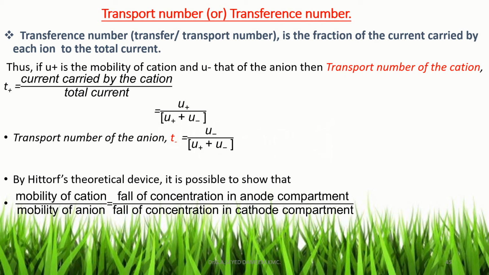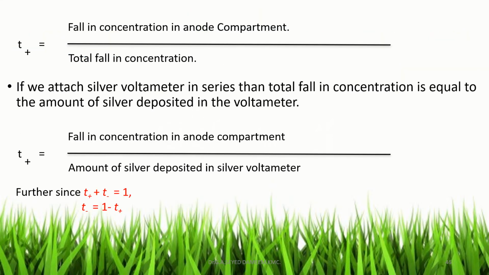So by knowing the transport number of one ion, we can easily calculate the transport number of the other ion. And also by the theoretical device, it is possible to show that the mobility of cation divided by the mobility of anion is equal to the fall of concentration in the anode compartment divided by the fall of concentration in the cathode compartment. The transport number of cation is otherwise written as the fall in concentration in the anode compartment divided by the total fall in concentration in the anode and cathode compartments. If you attach a silver voltameter in series, then the total fall in concentration is equal to the amount of silver deposited in the voltameter.